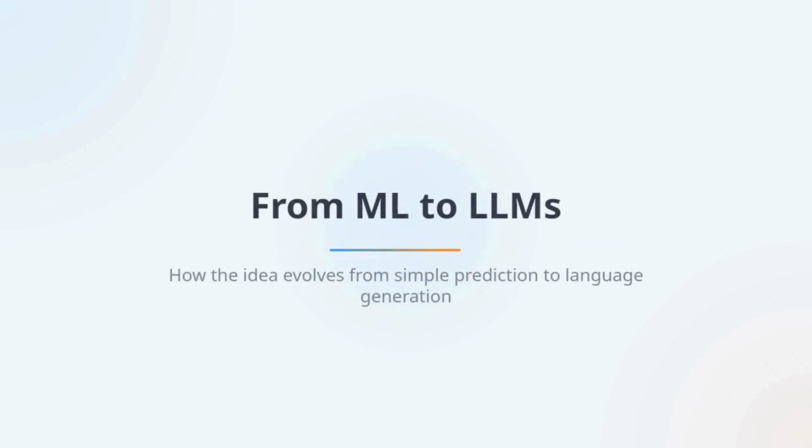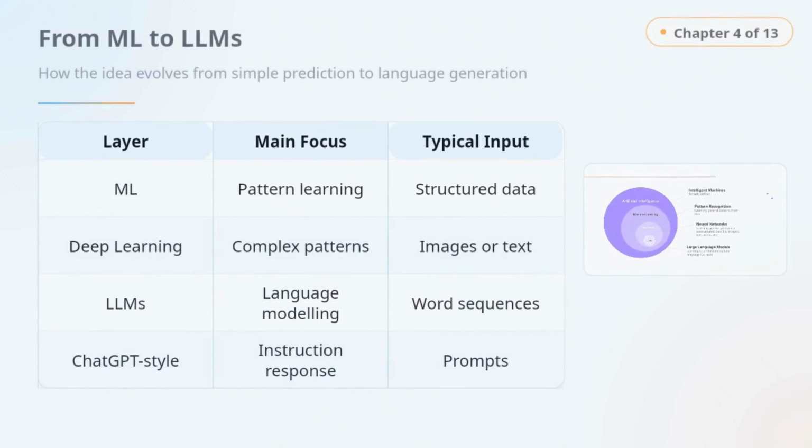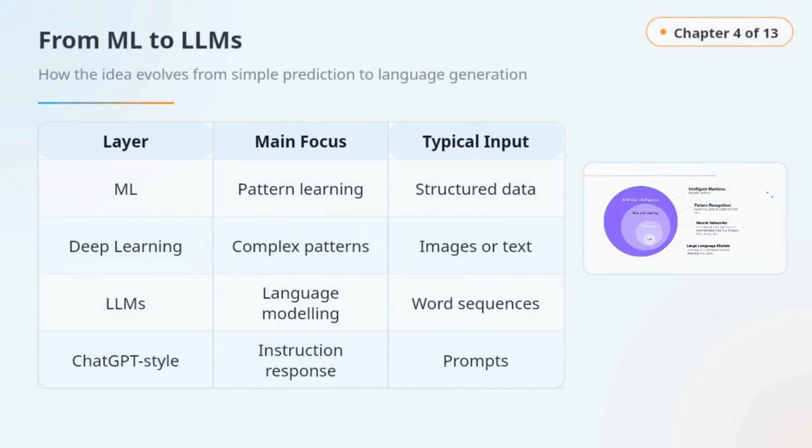Now let us look at this in a simple table format. From ML to LLMs. How the idea evolves from simple prediction to language generation. Here's the main progression. Machine learning learns patterns from structured inputs. Deep learning extends that to highly complex data, such as images and text. LLMs are deep learning models specialized for language modeling. And systems like ChatGPT build on that by being trained to respond helpfully to prompts and instructions.